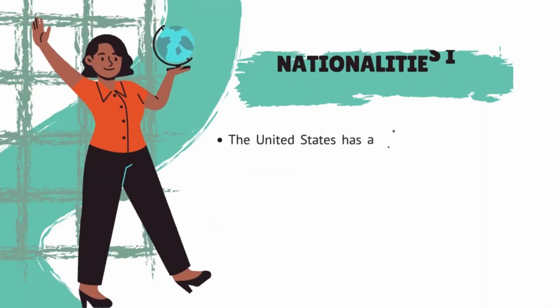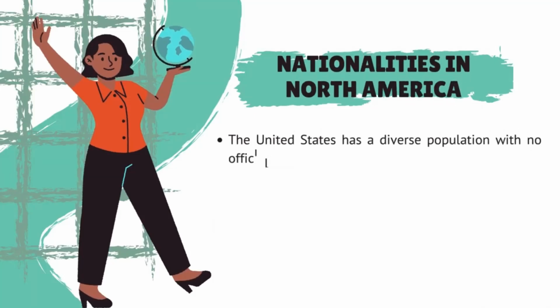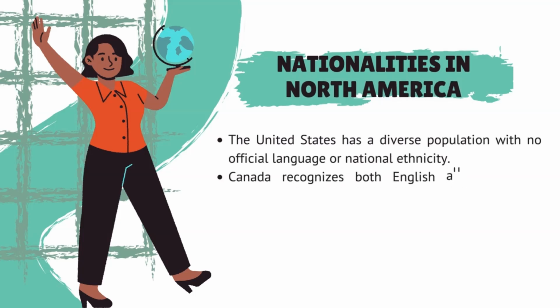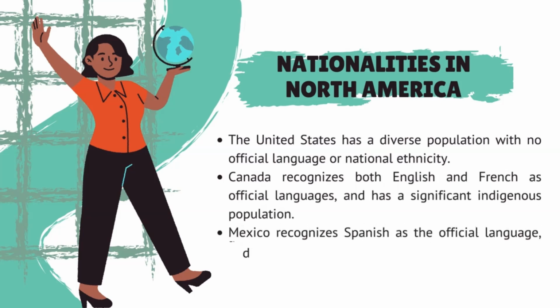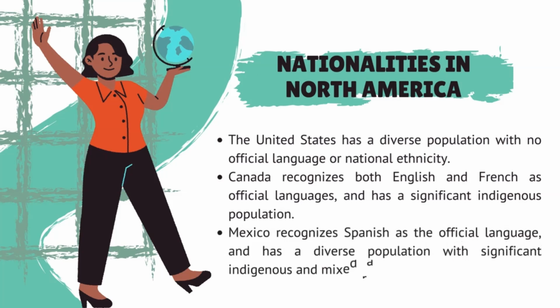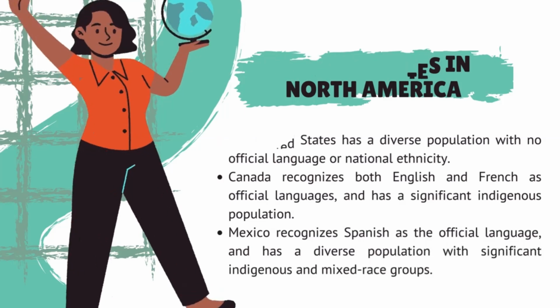Nationalities in North America. The United States has a diverse population with no official language or national ethnicity. Canada recognizes both English and French as official languages and has a significant indigenous population. Mexico recognizes Spanish as the official language and has a diverse population with significant indigenous and mixed race groups.